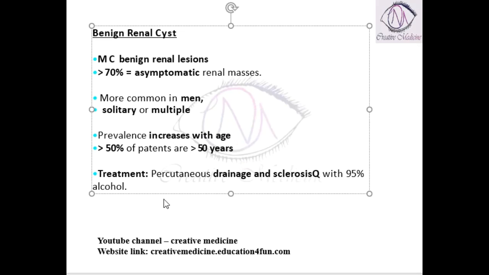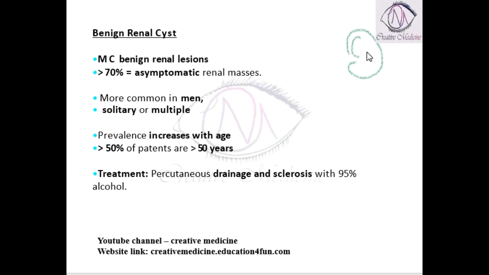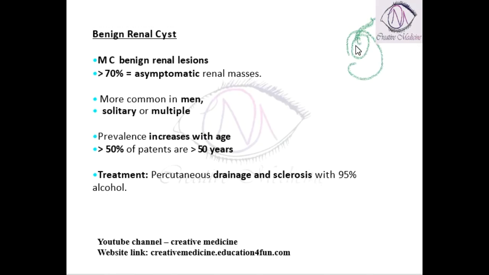Benign renal cysts are mainly treated by percutaneous drainage, and sclerosis can be done with 95% alcohol. That means if this is the cyst, you first introduce a catheter and drain the secretions present in the cyst through this catheter.